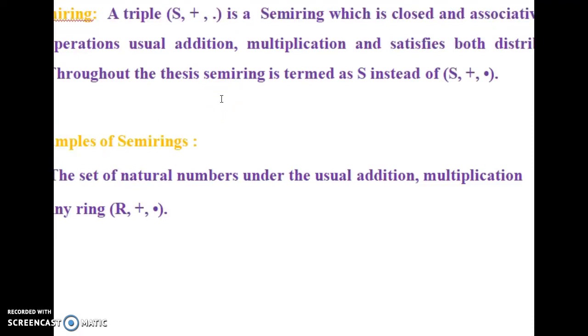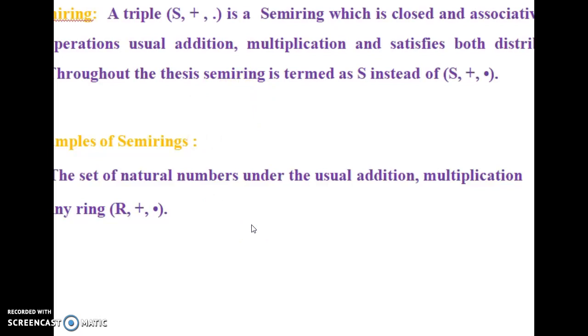Now we see the main definition of our topic, which is a semiring. A triple (S, plus, dot) which is closed and associative under two different binary operations, usual addition and multiplication, satisfying the distributive laws, is known as a semiring.